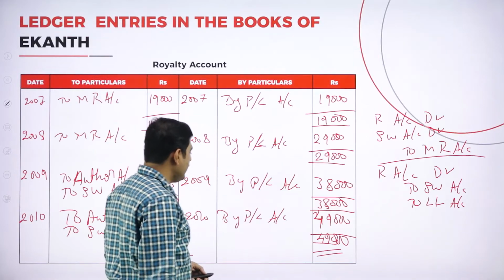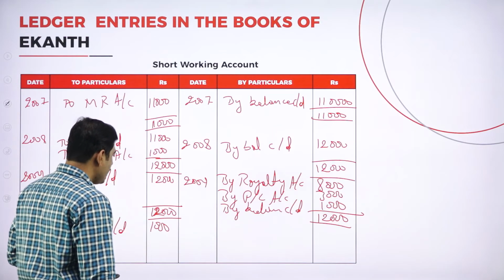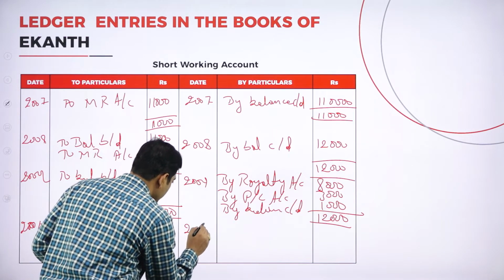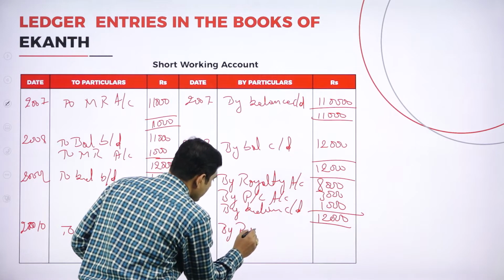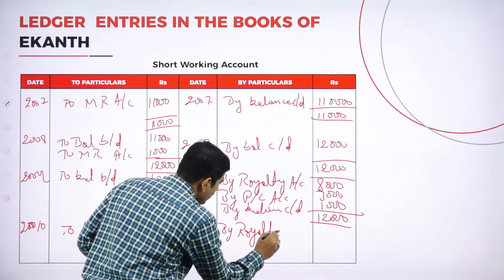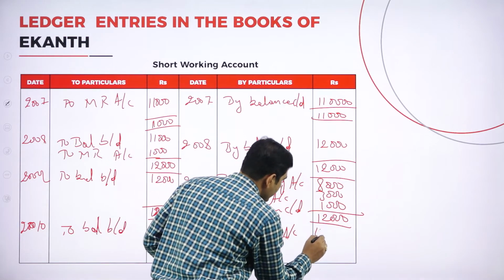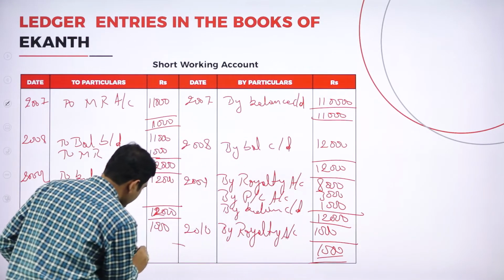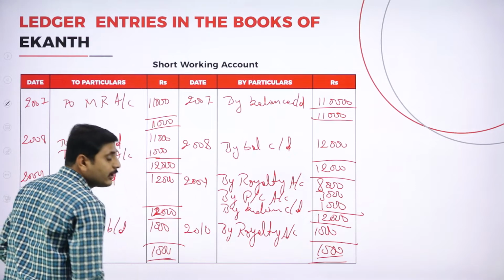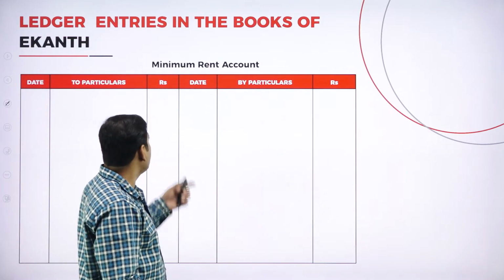So the journal entry is by royalty to short working. 2010 by royalty 1,000. So 1,000 should tally. Now let's go to the minimum rent.